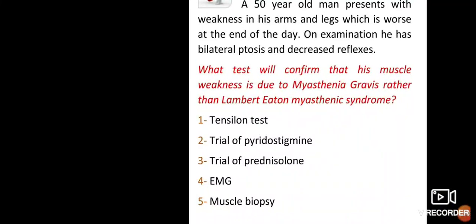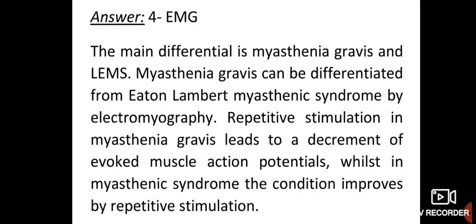electromyography. Why? Let's discuss. The main differential is myasthenia gravis and Lambert-Eaton myasthenic syndrome. Myasthenia gravis can be differentiated from Lambert-Eaton myasthenic syndrome by electromyography. Repetitive stimulation in myasthenia gravis leads to decrement of evoked muscle action potential, while in myasthenic syndrome the condition improves by repetitive stimulation. Okay.